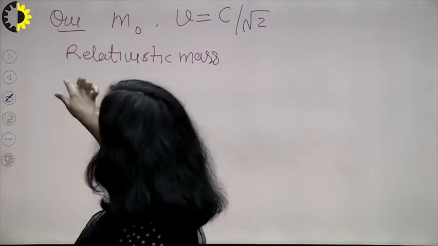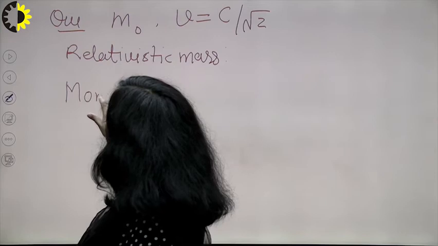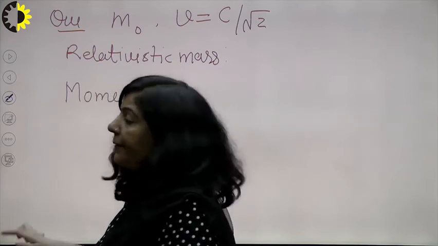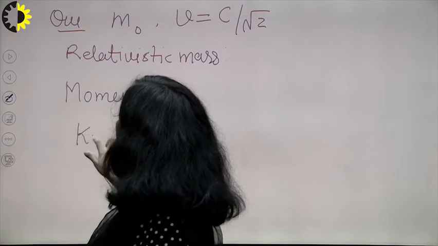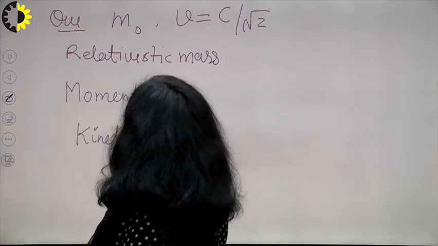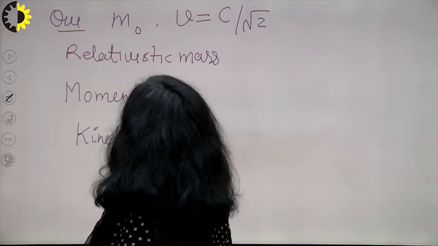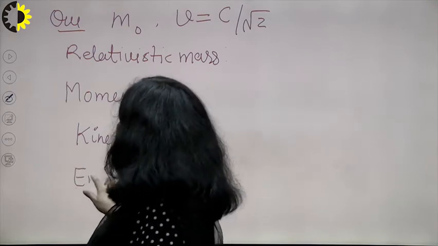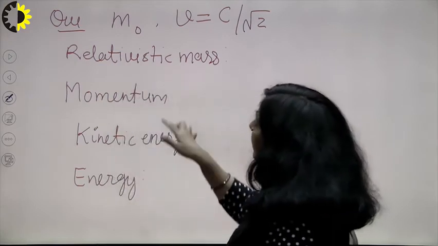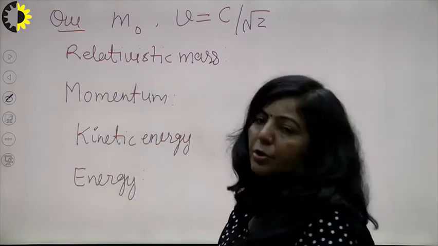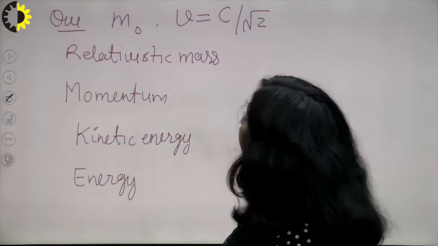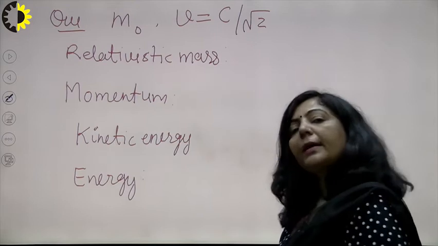Then the next one is find momentum. This is the second part of this question. Third one, find the kinetic energy. This is the third part of this question. And the last part is you also have to calculate the energy of this particle, right? So these are the 4 parts of this particular question. So first, the rest mass is given, and the velocity with which the particle is moving, that is also given.